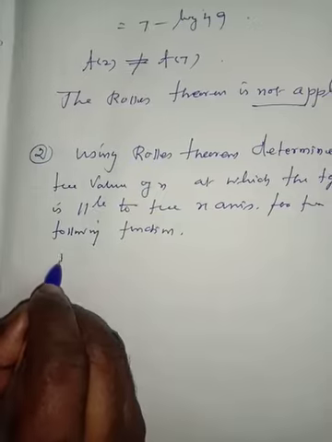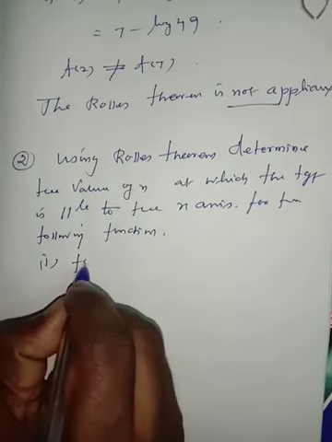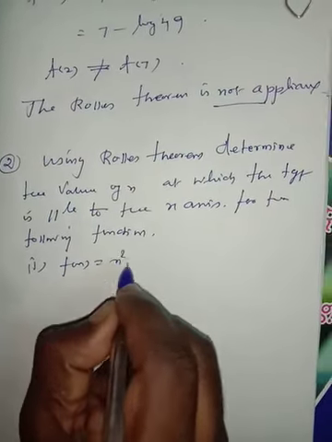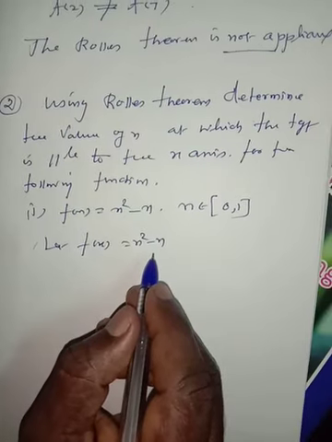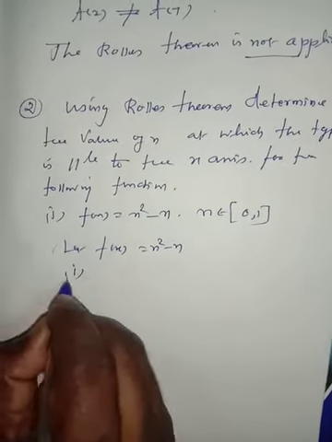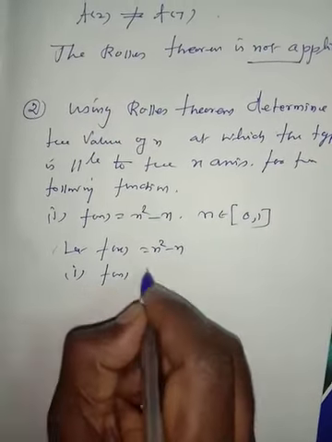Number 1, f of x is equal to x square minus x, where x belongs to the interval 0, 1. Let f of x is equal to x square minus x. F is a function, the relation between x square and x. Condition number 1: f of x is continuous in the closed interval 0, 1.